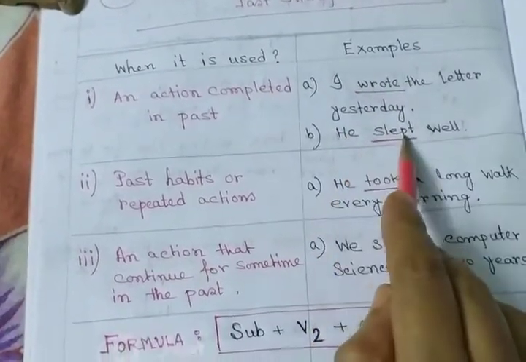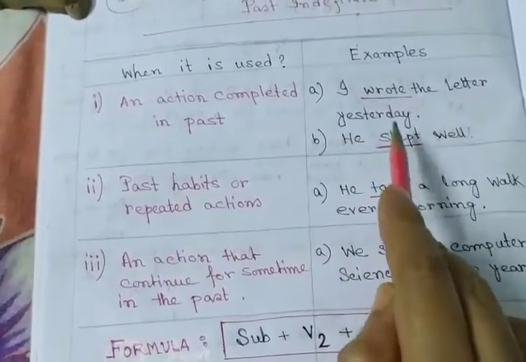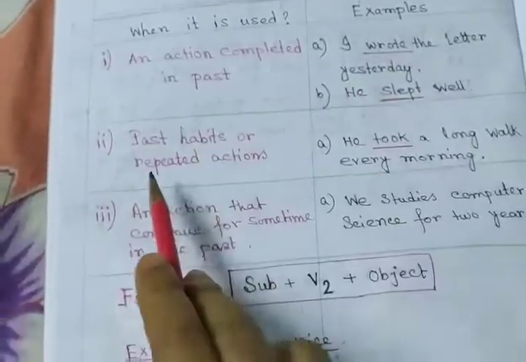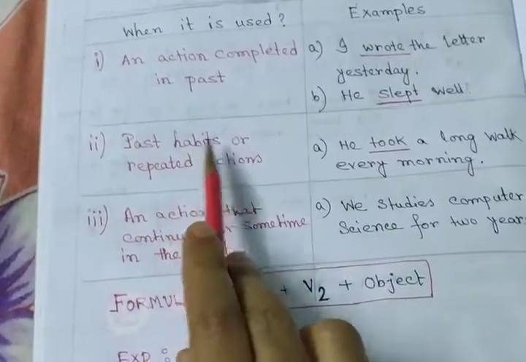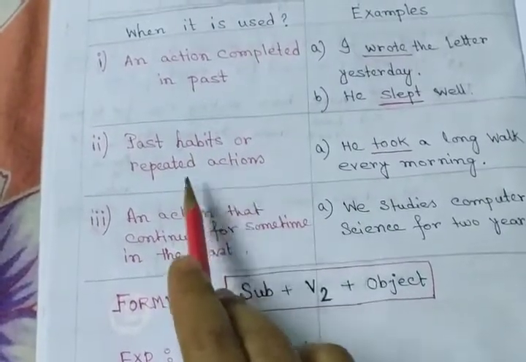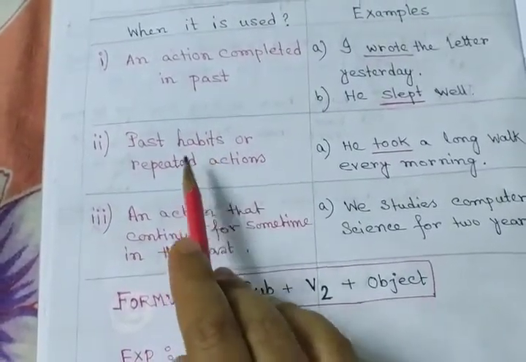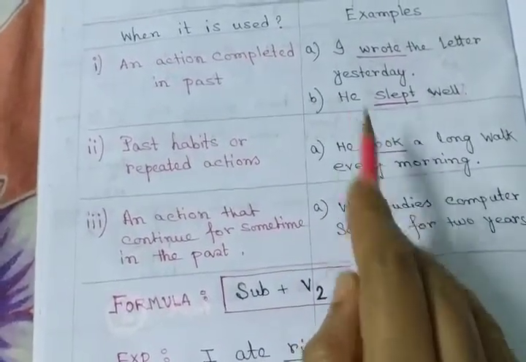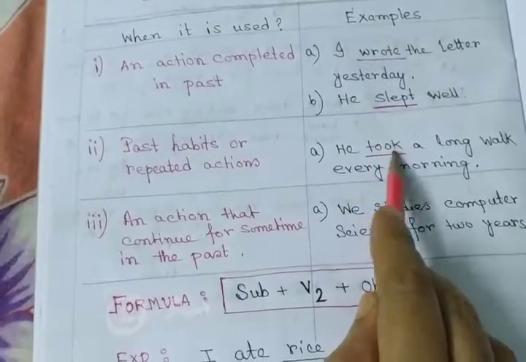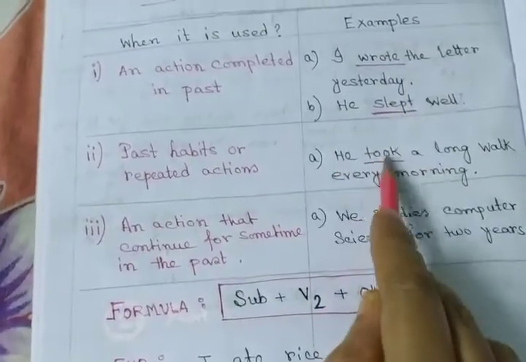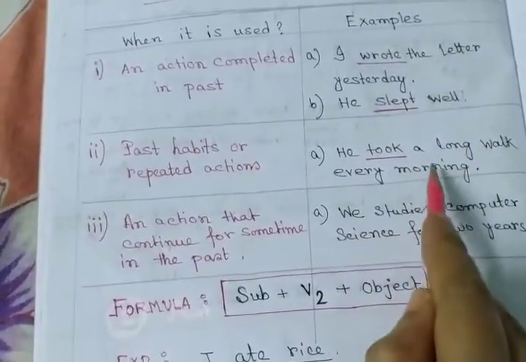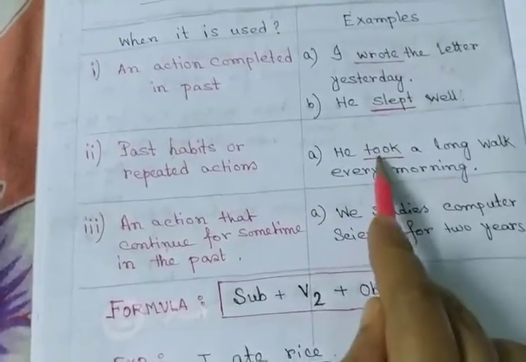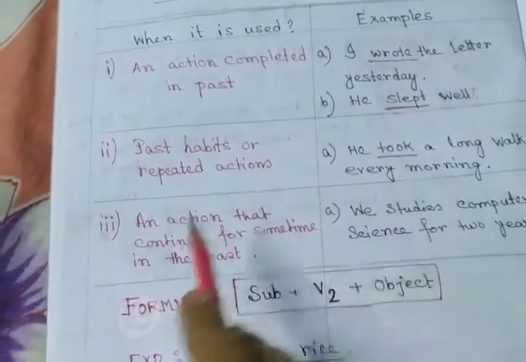Next example, he slept well. Slept is also the second form. Sleep, slept, slept. Secondly, past habits and repeated actions. When we indicate any repeated actions, at that time we use simple past tense. Take, took, taken. Took is used here. He took a long walk every morning. It indicates a habitual, repeated action. Here, past tense is used.